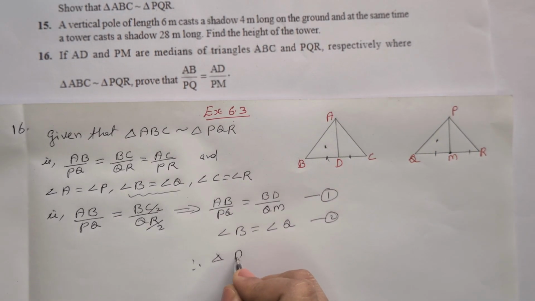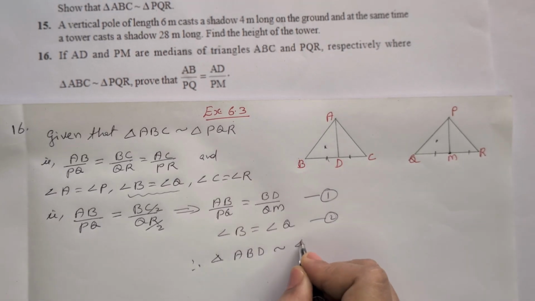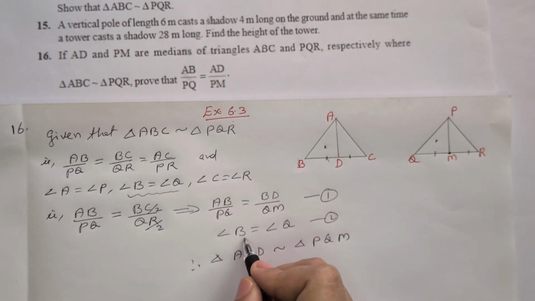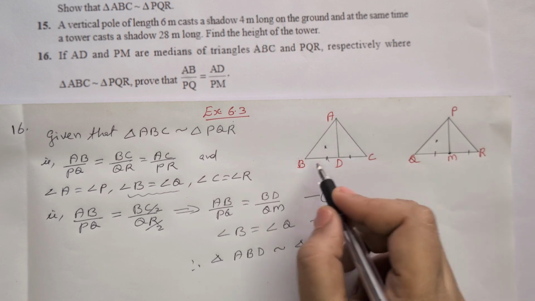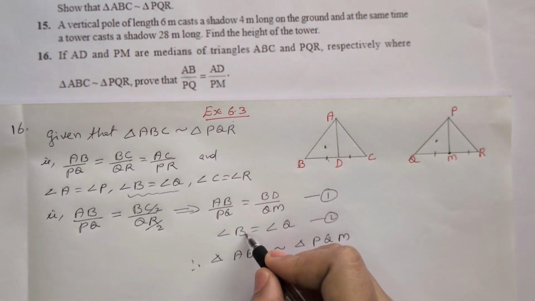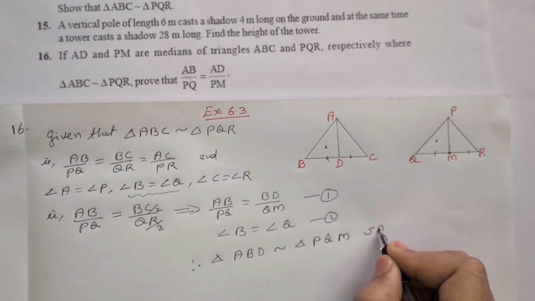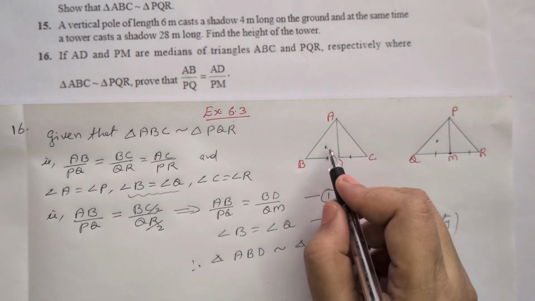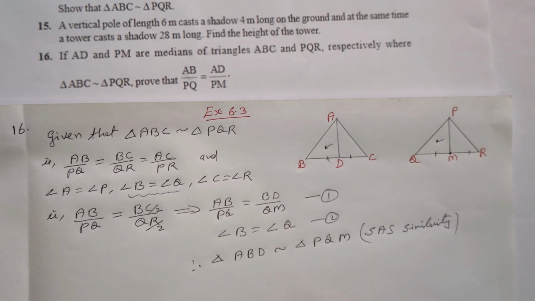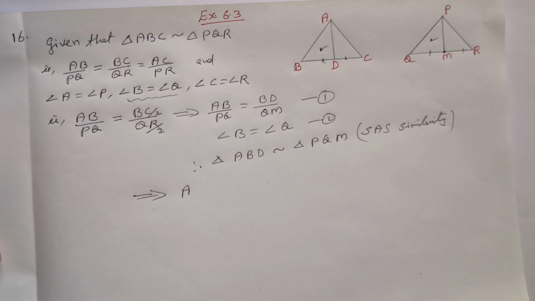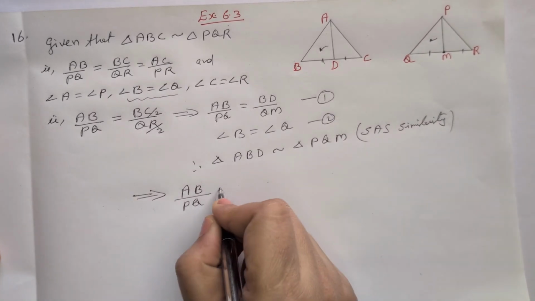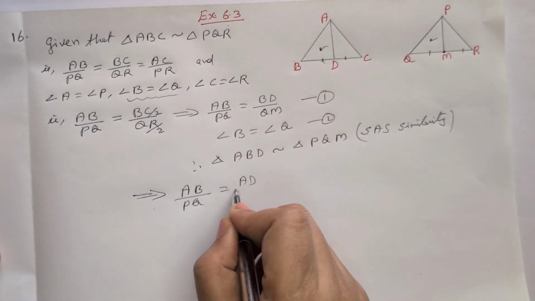Therefore triangle ABD is similar to triangle PQM by SAS similarity, two sides AB and BD and the angle in between, that is B. Then the corresponding sides are proportional, so we can take AB by PQ is equal to AD by PM.